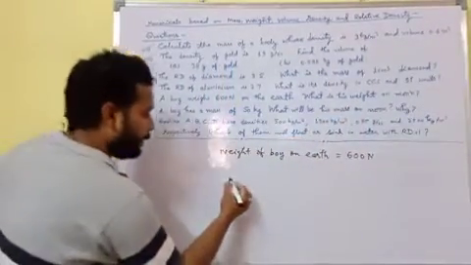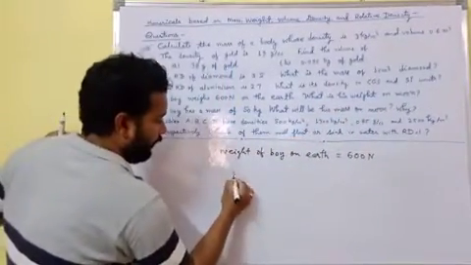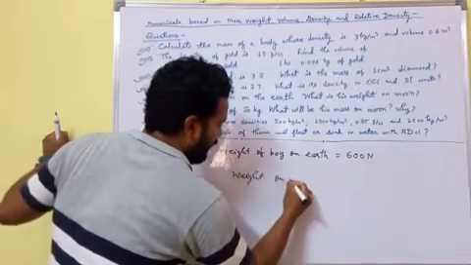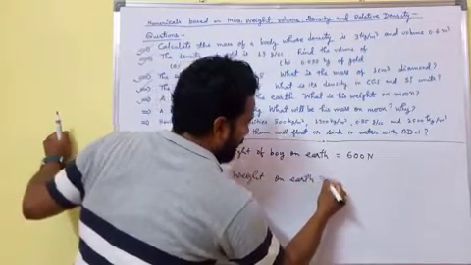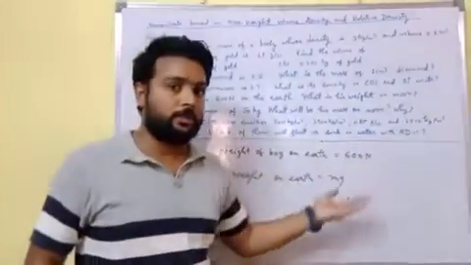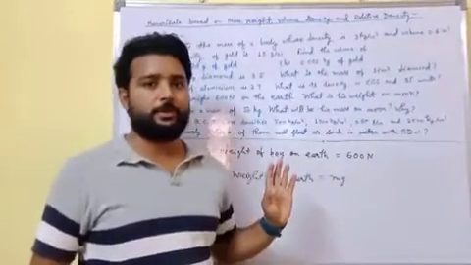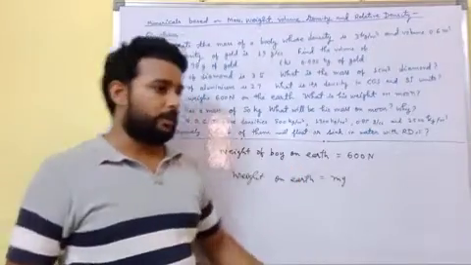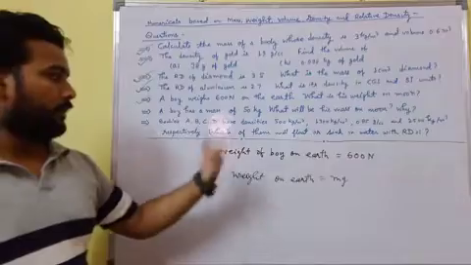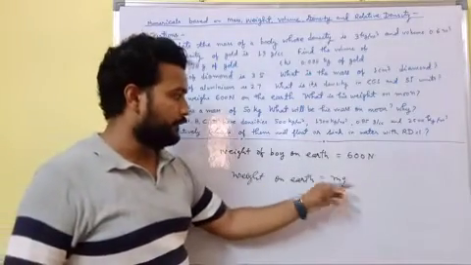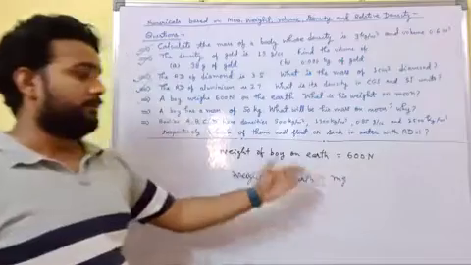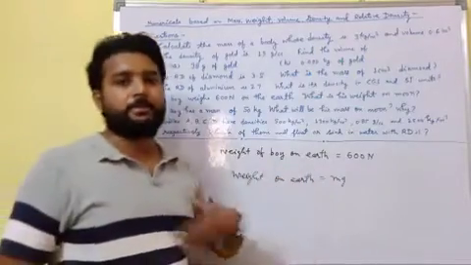Now student, weight of body on earth will be mg. Weight equals mass into acceleration due to gravity, and if the object is on earth, in this case we can take the value of g as 9.8, but the value of g 9.8 varies place to place.